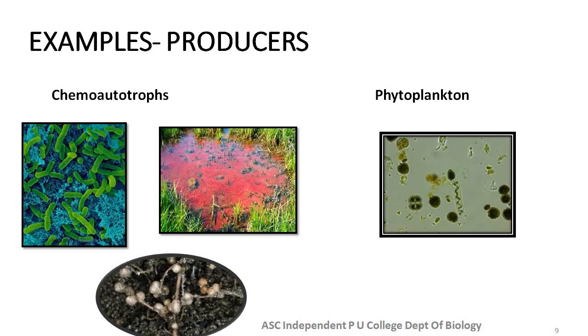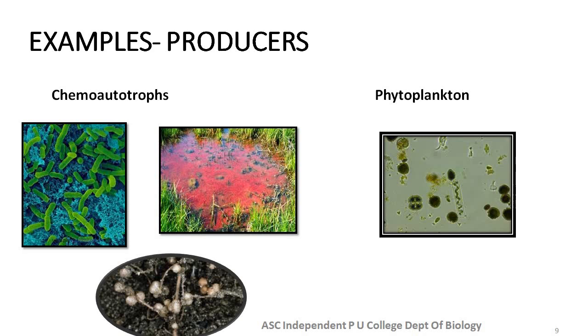In this slide, under the title chemoautotrophs, I have represented 3 different pictures. These 3 different pictures are different examples of chemoautotrophs. The first picture represents green bacteria and the second picture represents sulfur bacteria. The third picture is the picture of root nodules, in which we see the presence of nitrogen fixers. The nitrogen fixers present in the root nodules are Rhizobium species.